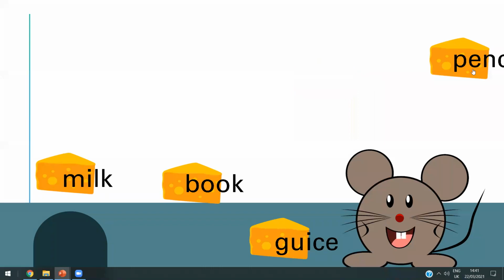Pencil. Is a pencil a solid or a liquid? Liquid. Tell me, honey, Ziad, pencil. Does the pencil have a fixed shape or no? Solid has a fixed shape. Sorry, the pencil has a fixed shape. So a pencil is a solid, honey. Ziad, pencil is a solid.